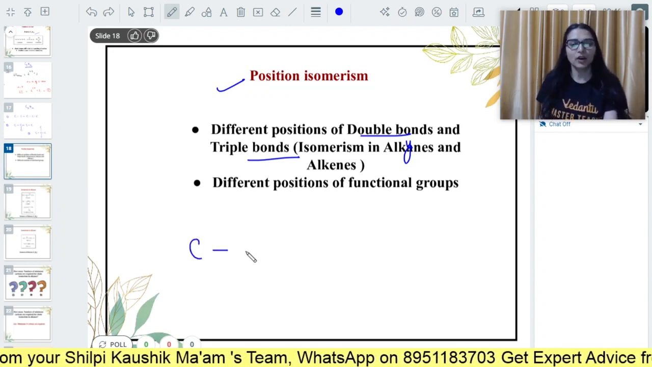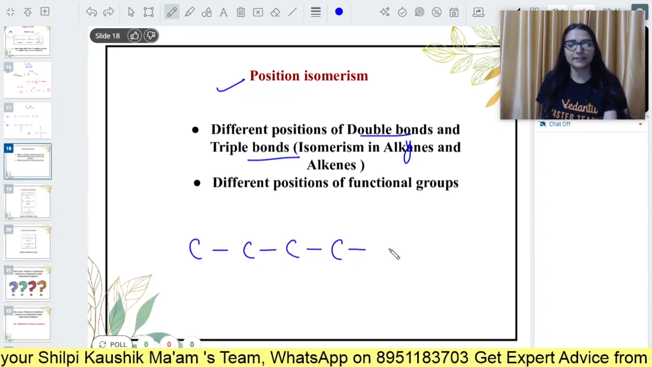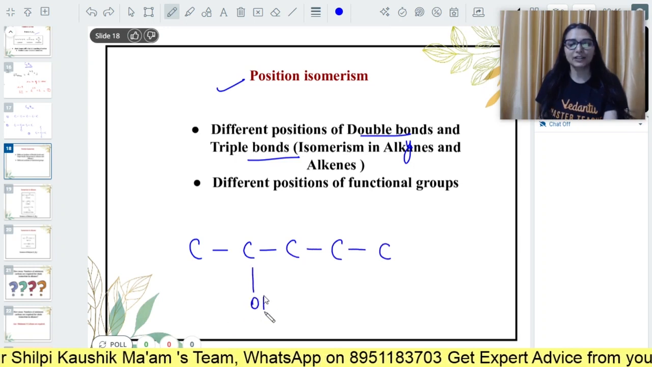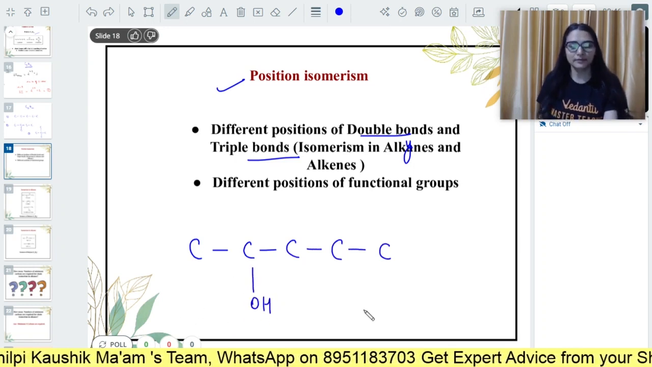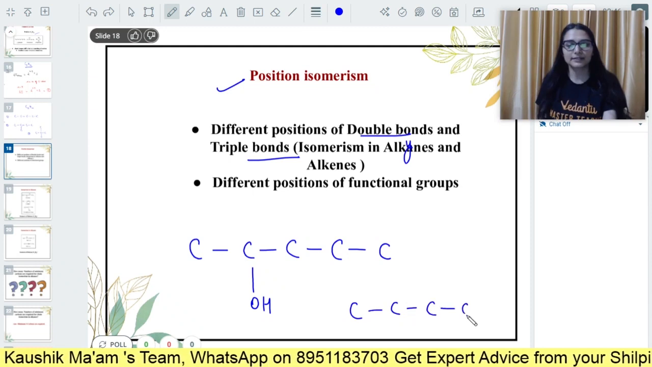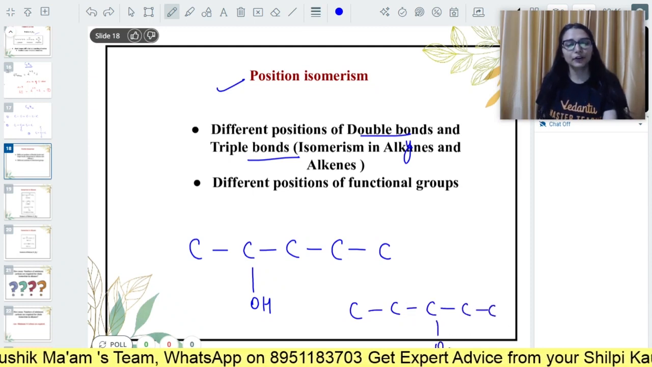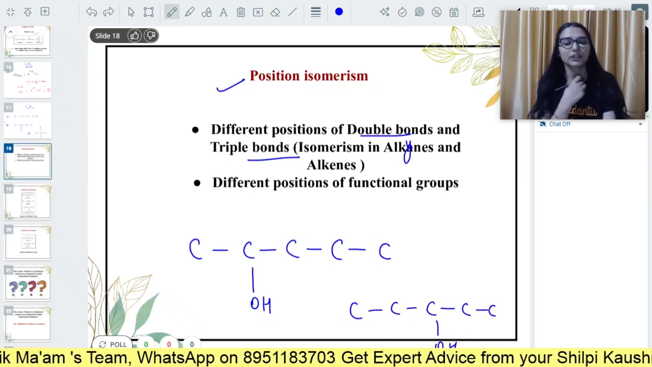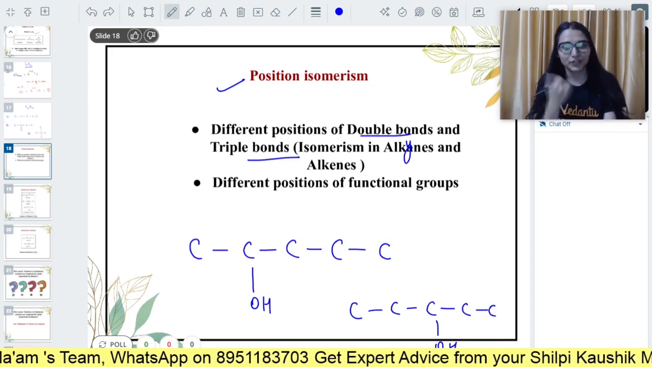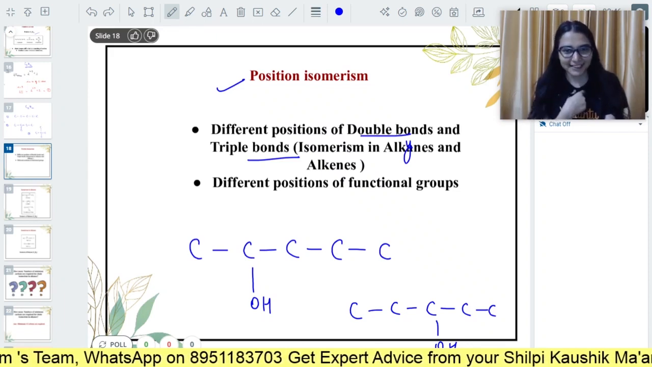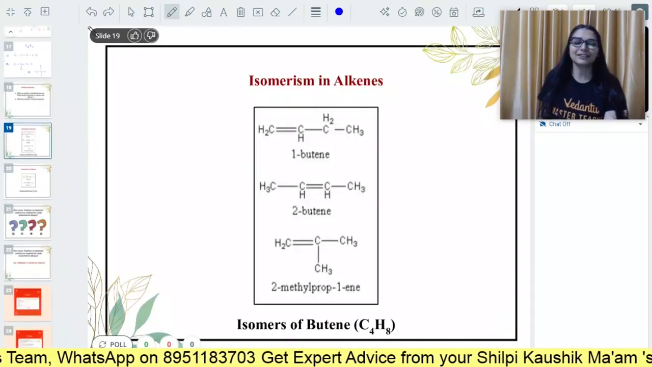It is possible, look, there are 5 carbon atoms. I can attach this alcohol group at the second position. I can attach this at the third position. The position of the functional group you have changed. The structure would be different, isn't it? So yeah, this is also isomerism.